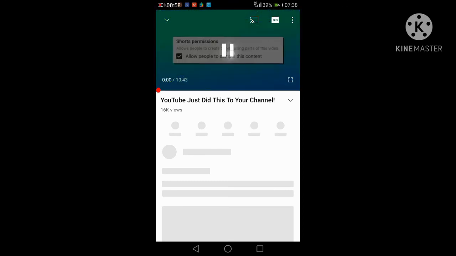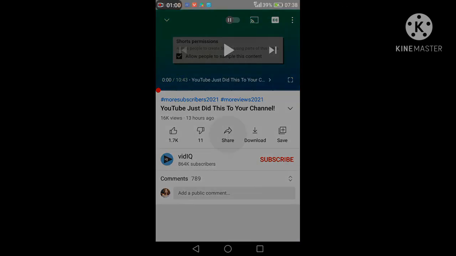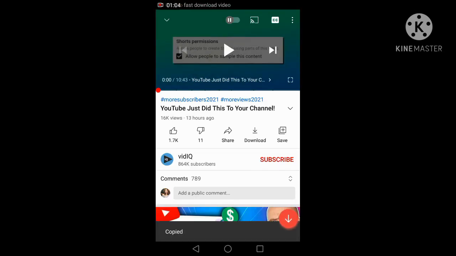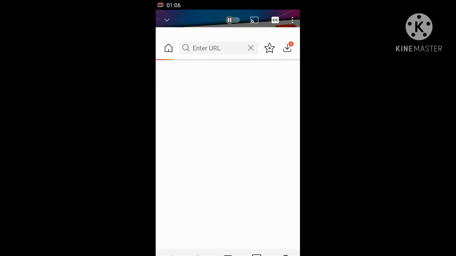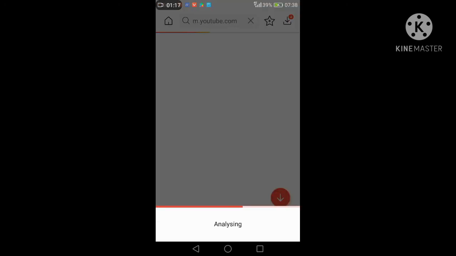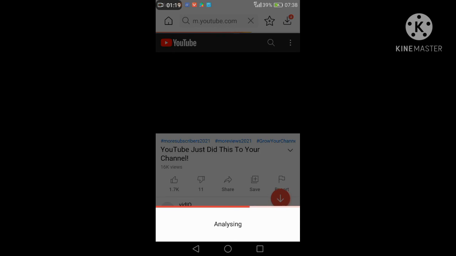Then click on the share button and copy the link. After copying, this option will come up. Just click on this option, and it redirects to the YouTube page to download that video easily. The same steps which I have told you.